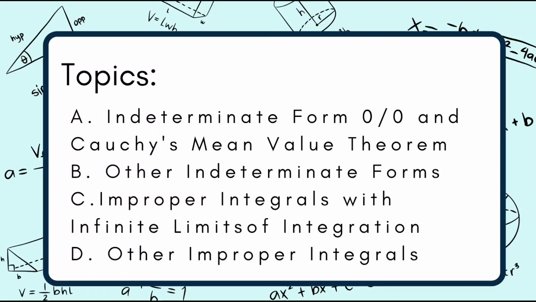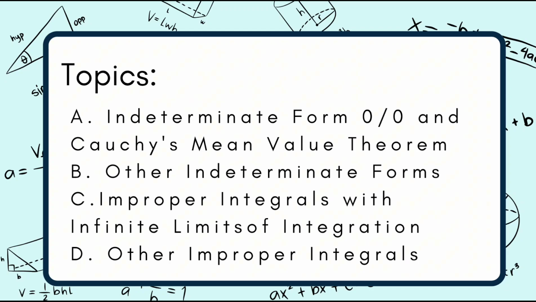Good day everyone. In this video, I will be discussing the last topics of the subject M228 Calculus 2. These are the topics: A. Indeterminate form 0 over 0 and Cauchy's mean value theorem. B. Other indeterminate forms. C. Improper integrals with infinite limits of integration. D. Other improper integrals. And these four are the last topics of the Calculus 2 subject.